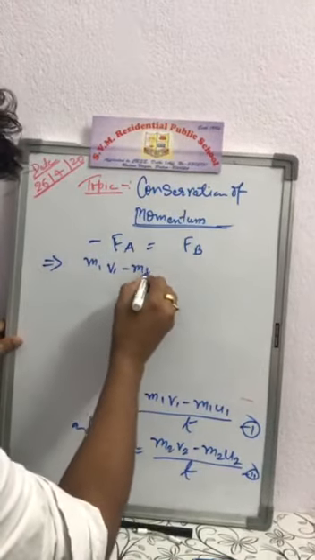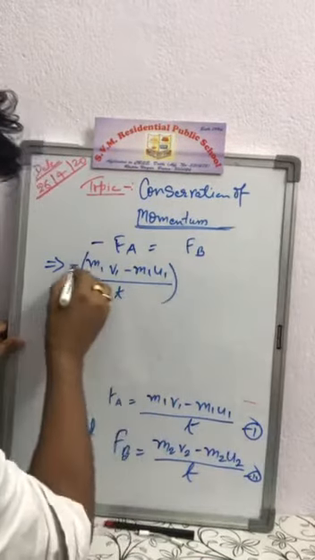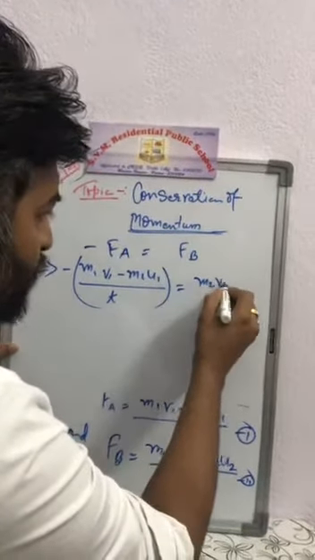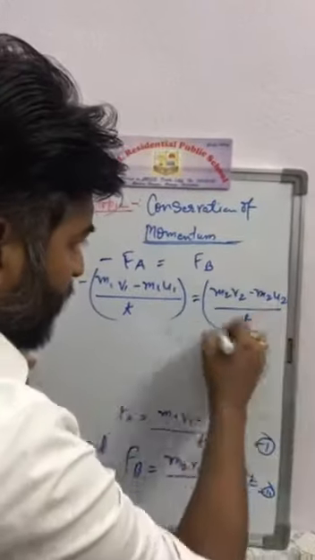Now we get minus of (m1 v1 minus m1 u1) by t is equal to (m2 v2 minus m2 u2) by t.